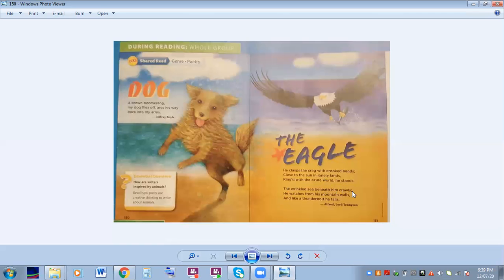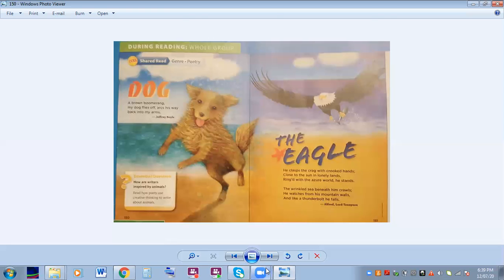The wrinkled sea beneath him crawls. He watches from his mountain walls, and like a thunderbolt he falls. He's talking about how he flies above the water, he watches from on top of the mountain, and when he sees something that he wants to catch, like this crag, he shoots straight down like a thunderbolt. So the way he describes him shows that he likes this bird and that he thinks he is pretty amazing. So he is telling us how he feels about the eagle.